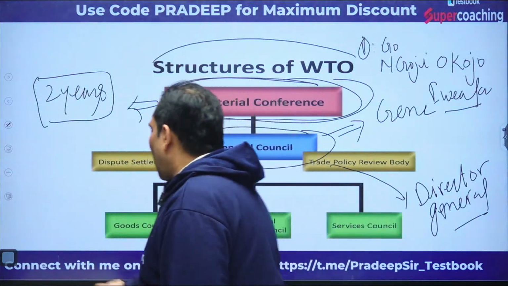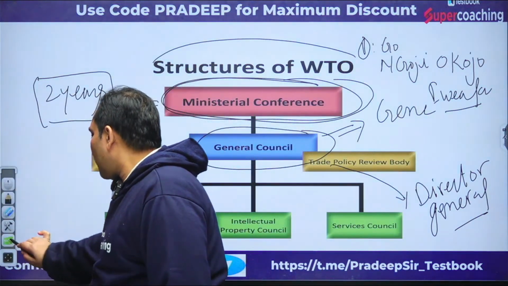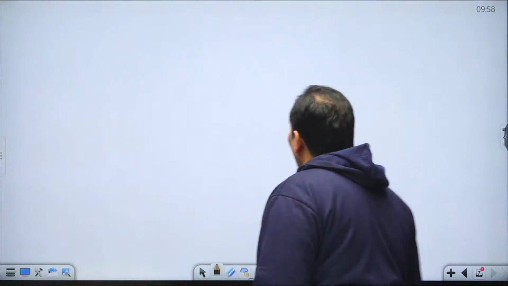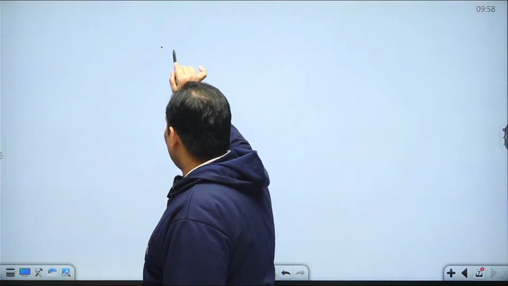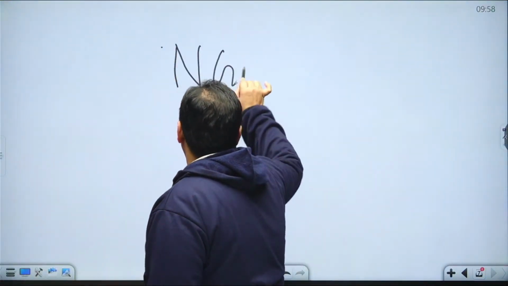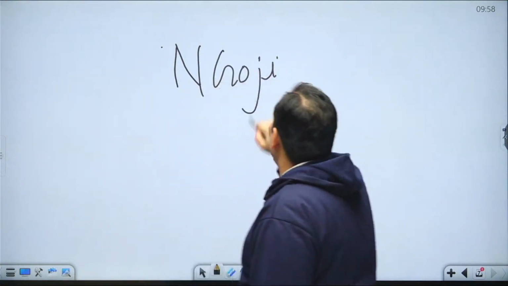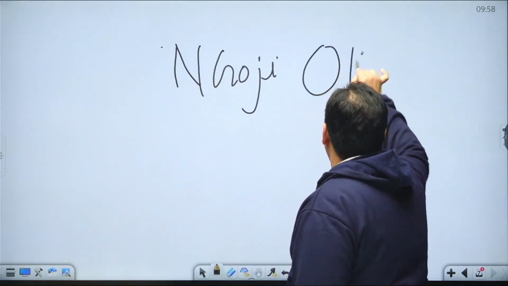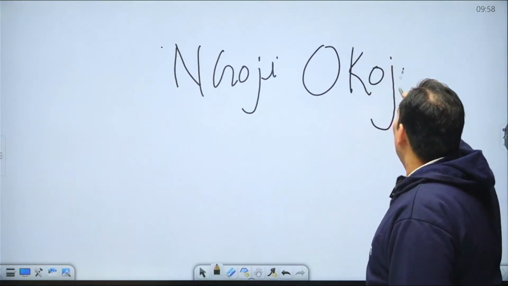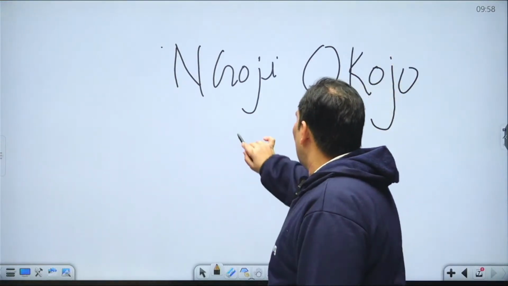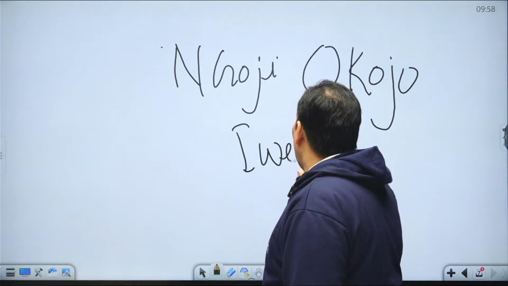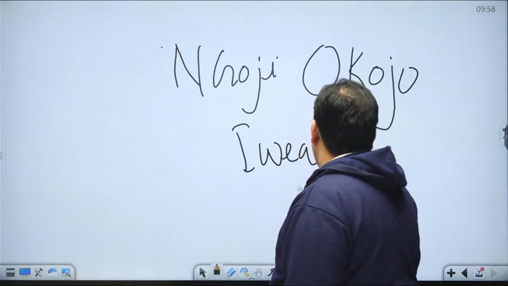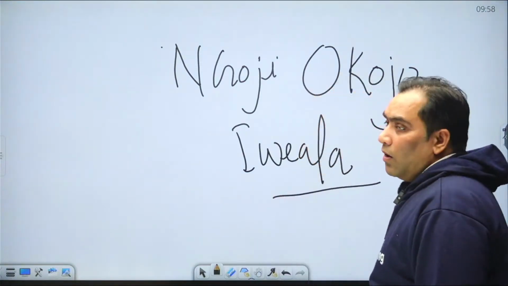Let me write it once again. The Director General is Ngozi Okonjo-Iweala.